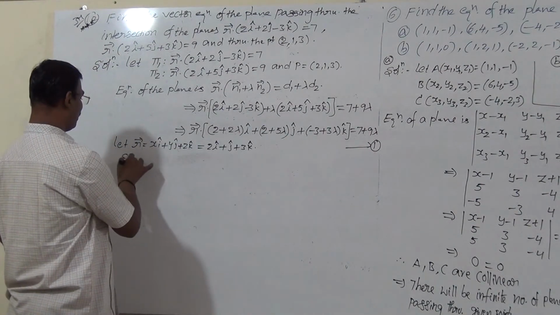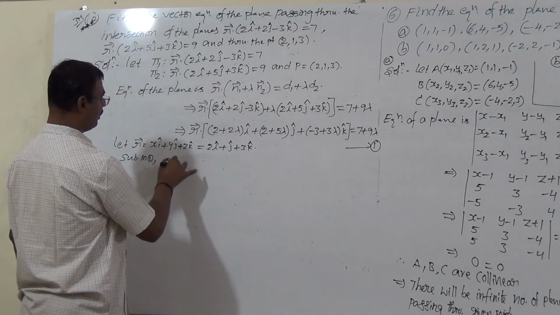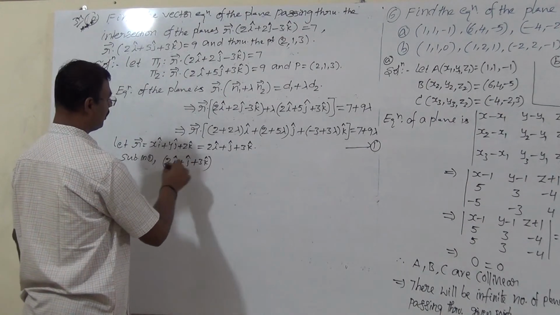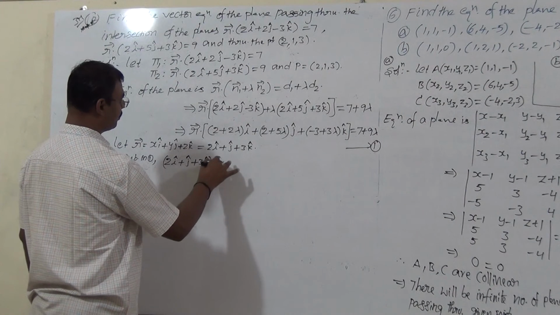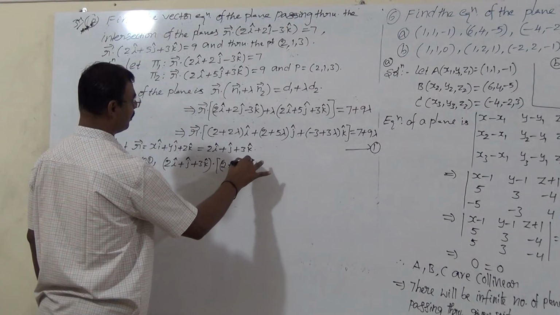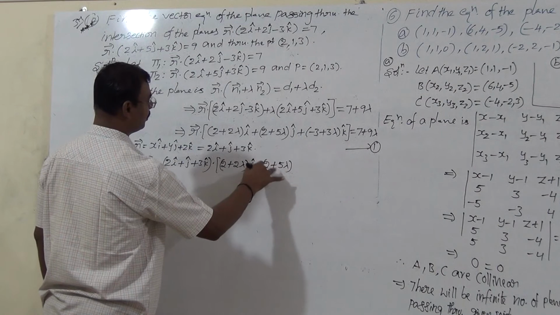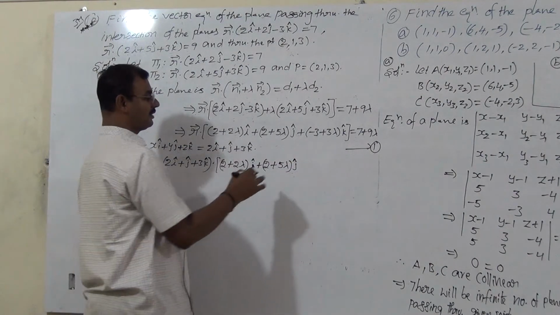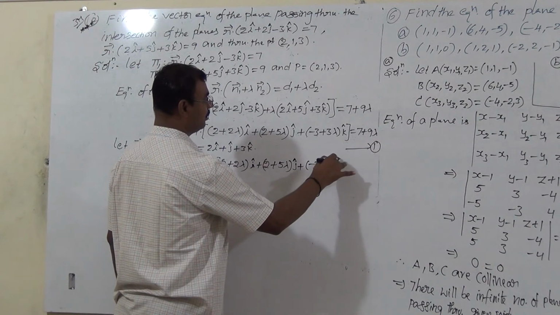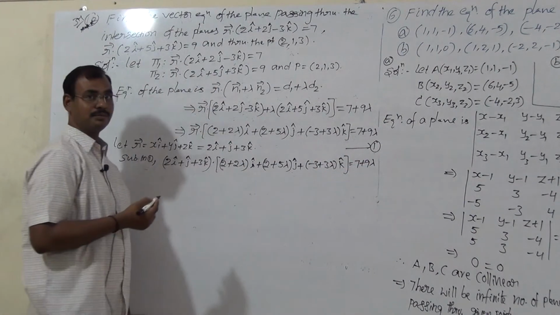Substitute in equation 1: 2i plus j plus 3k dot (2 plus 2 lambda) into i plus (2 plus 5 lambda) into j plus (minus 3 plus 3 lambda) into k equals 7 plus 9 lambda.